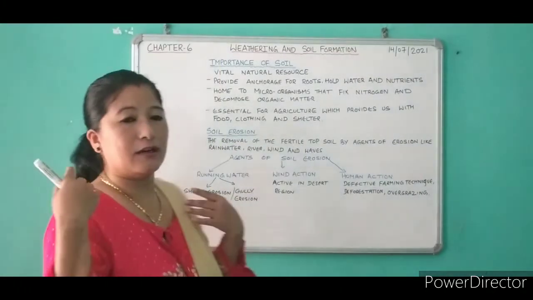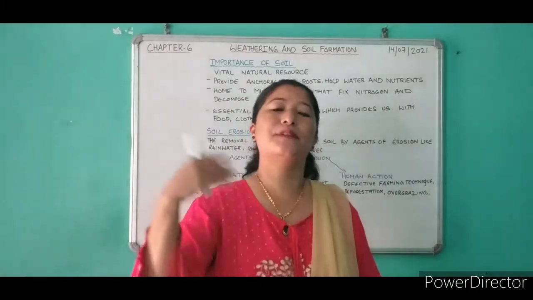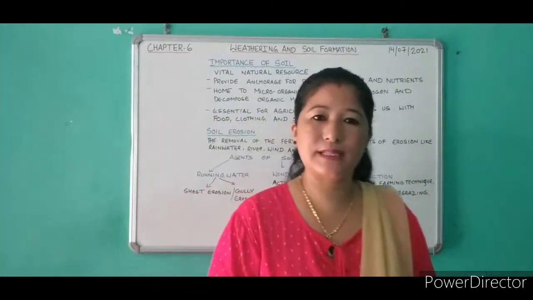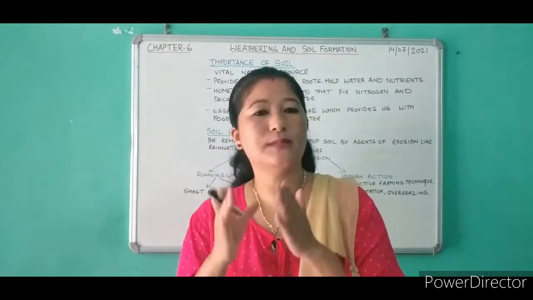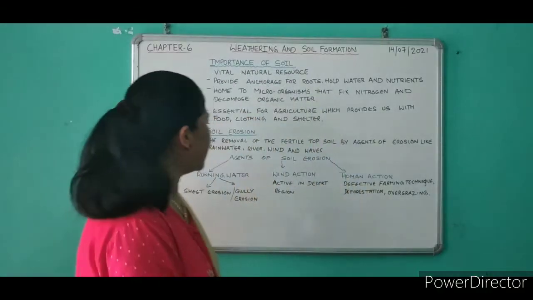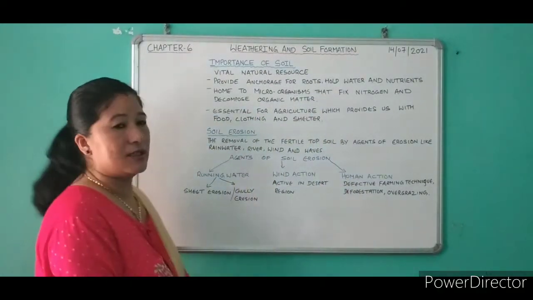Then when sheet erosion takes place several times, so when the topmost layer of the soil is removed several times, deep grooves or depressions are formed on the surface of the earth. These grooves are known as gullies, or we call it gully erosion. Then the second agent is wind.